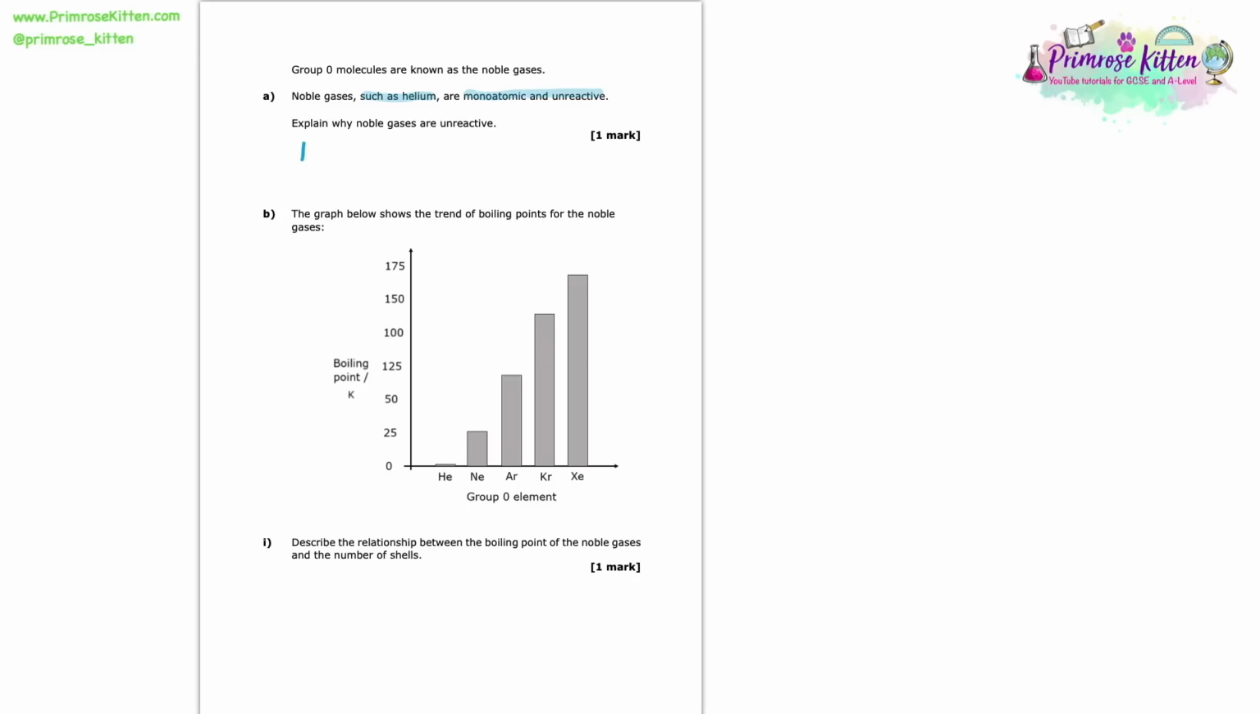So the reason why noble gases are unreactive is, of course, they're in group 0, which is sometimes otherwise known as group 8, which means that they all have 8 electrons in their outer shell. Now, when things react, they're generally trying to acquire this full outer shell of electrons. So noble gases are unreactive because they actually already have this full outer shell of electrons.